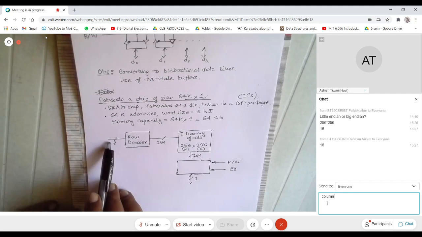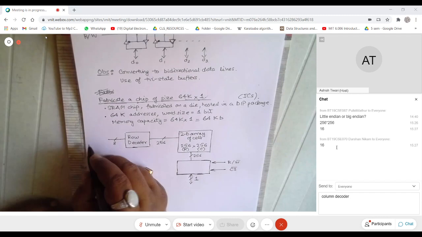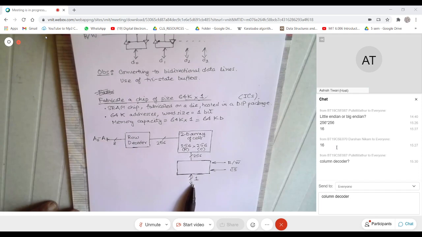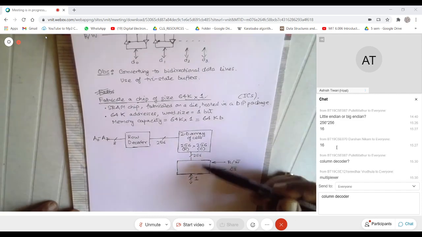I push a part of the address, you have 256 inputs coming here, and you want to take one of the inputs to the output. Can you guess what you should have here?